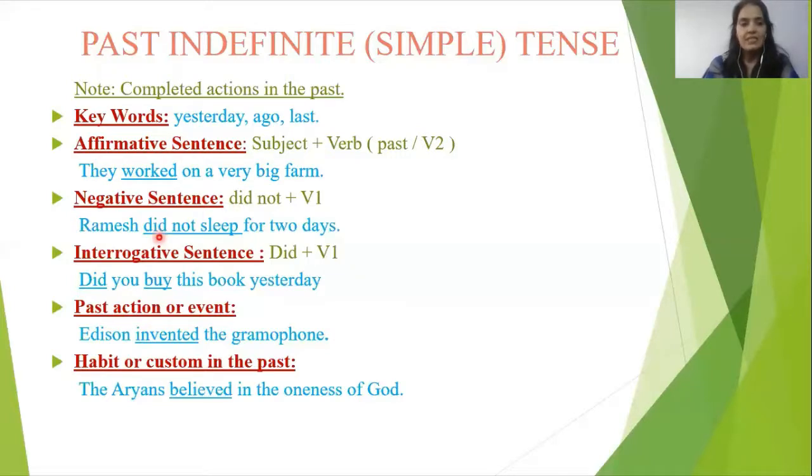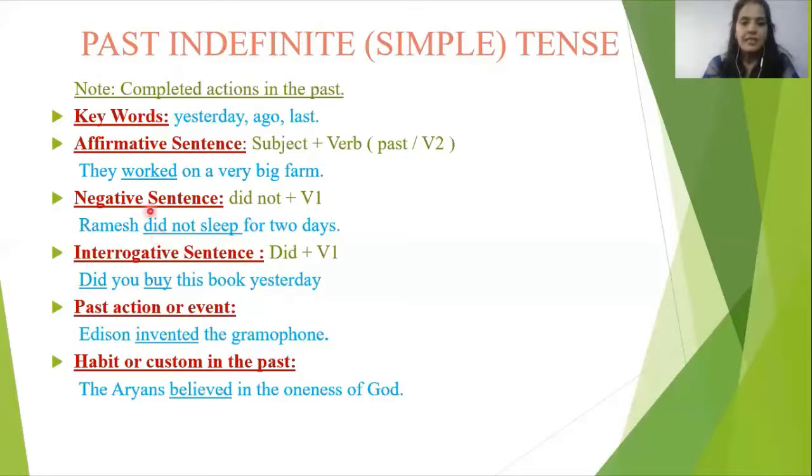In past tense, there is only one helping verb, did. While in present indefinite we discussed two helping verbs, do and does. And here only one, did, for singular and plural, all numbers and persons.